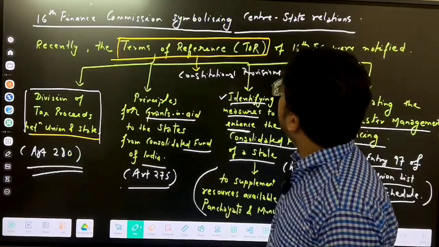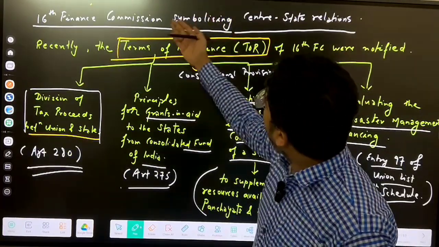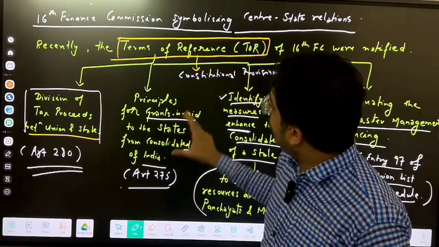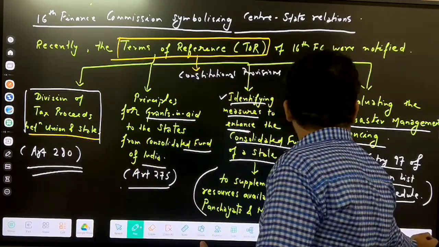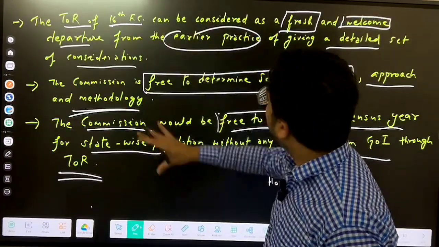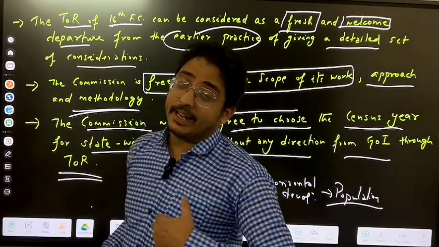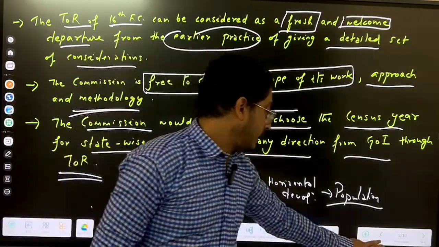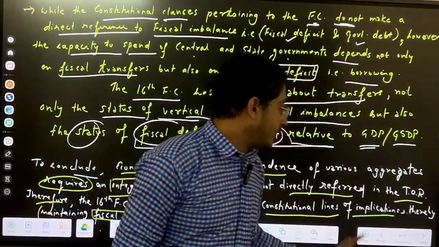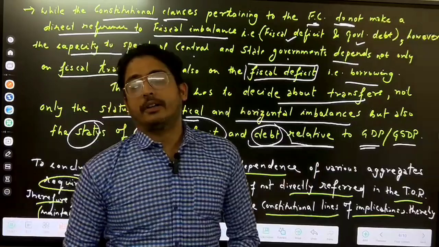So this is how we discussed the answer about the 16th Finance Commission, how it symbolizes center-state relations. We talked about the terms of reference here. We also talked about how they can enhance fiscal federalism, and we concluded it. So this is the answer for this question.